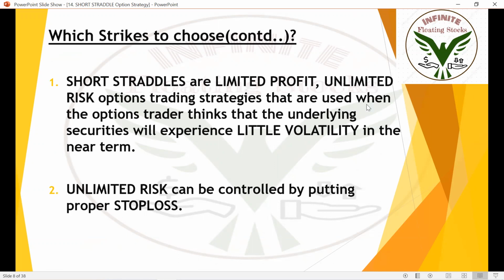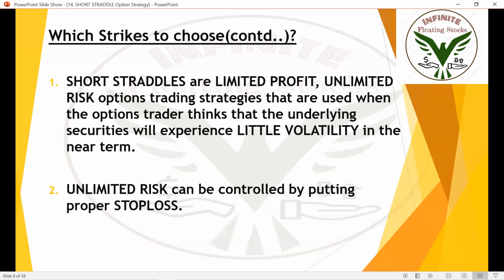It can be used when an option trader thinks that the underlying security will experience little volatility. I mean, less volatility. We need a less volatile market for this. That's what I have been telling, we need India VIX to be less than 24 or 25 to implement this strategy. Remember that point. India VIX needs to be less than 24 or 25 for us to implement the short straddle. It's simple. We just need to sell the at the money call option and sell the at the money put option.